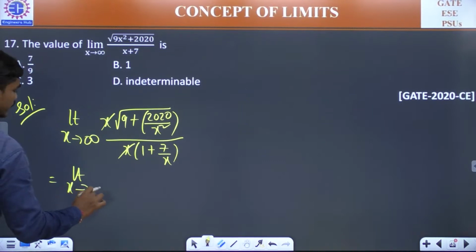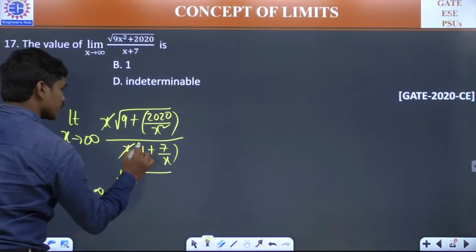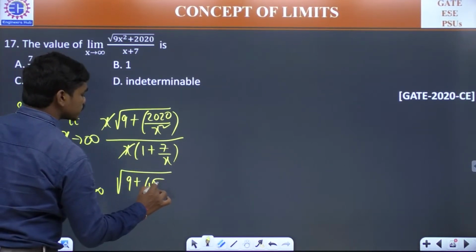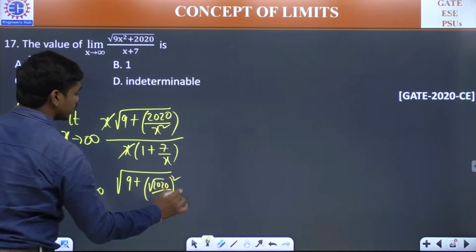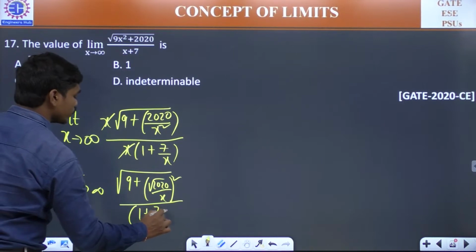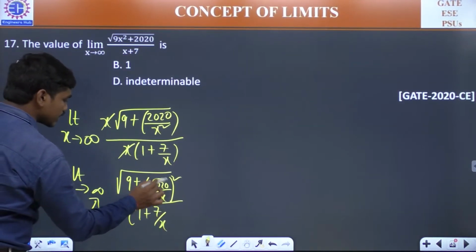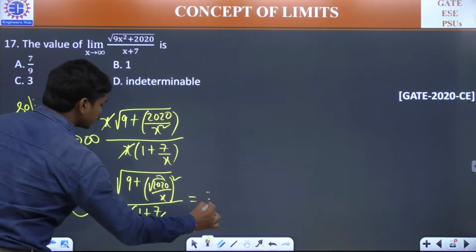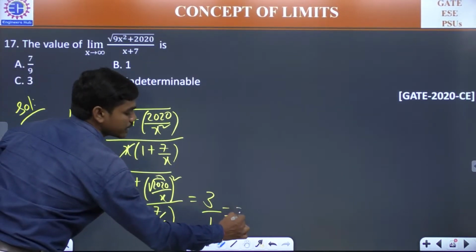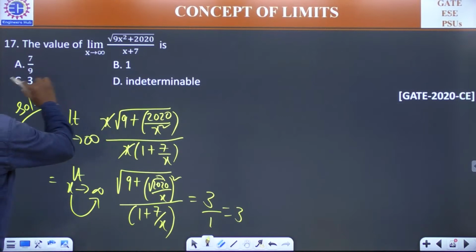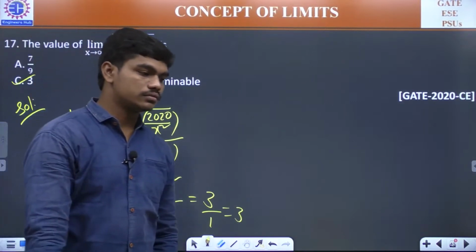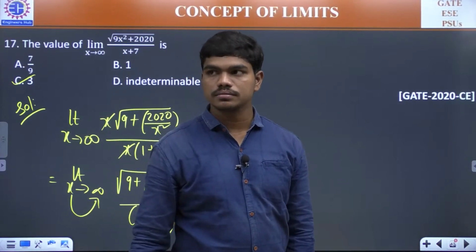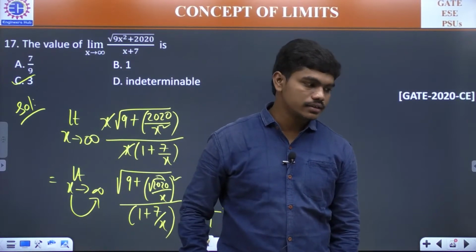So limit x tends to infinity, root of 9 plus 20 divided by x square, divided by 1 plus 7 by x. And you know, when x is tending to infinity, some constant or finite number divided by x will give you 0, and the answer is 3 by 1, which is 3, which is option C here. Clear? Is that fine? Yeah, the answer is 3.